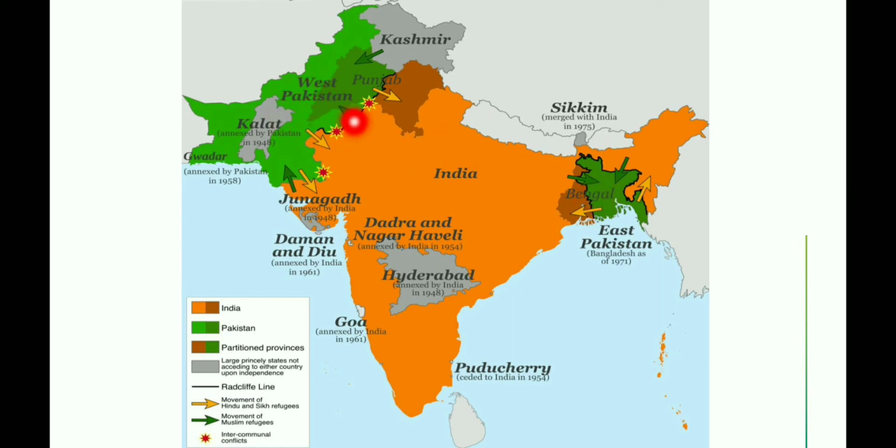Because this is a Muslim majority area, and this portion is also a green area. That means this area is also full of Muslims. So what about this portion? And in the middle, lots of Hindus and Sikhs are there, right? So you see, it was again a problematic situation.